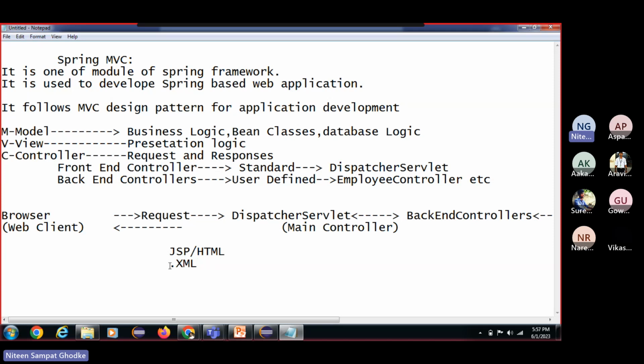One very important file we have to use is the web.xml file, where we can configure the dispatcher servlet. This file we have already used in servlet and JSP web applications. The same file will be there, but with other content which we discussed, we can configure the dispatcher servlet inside it. With that we also use Spring configuration XML files.